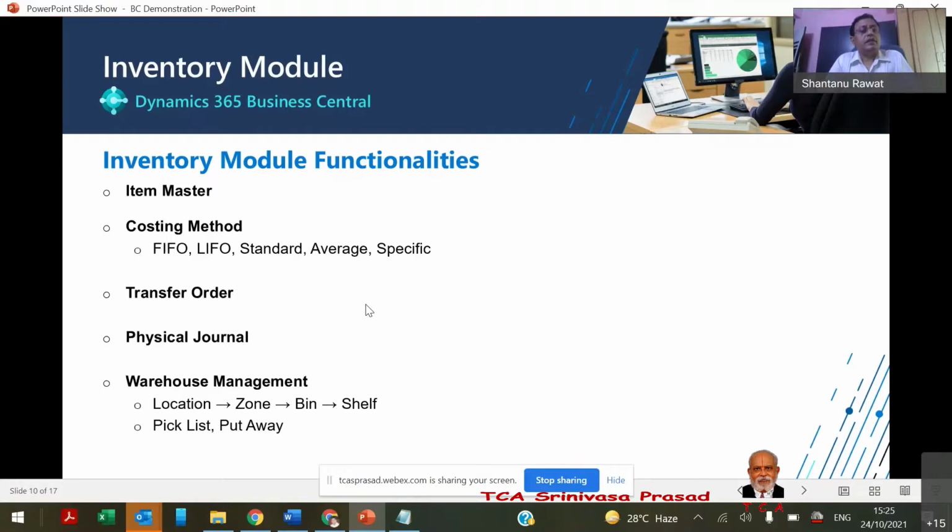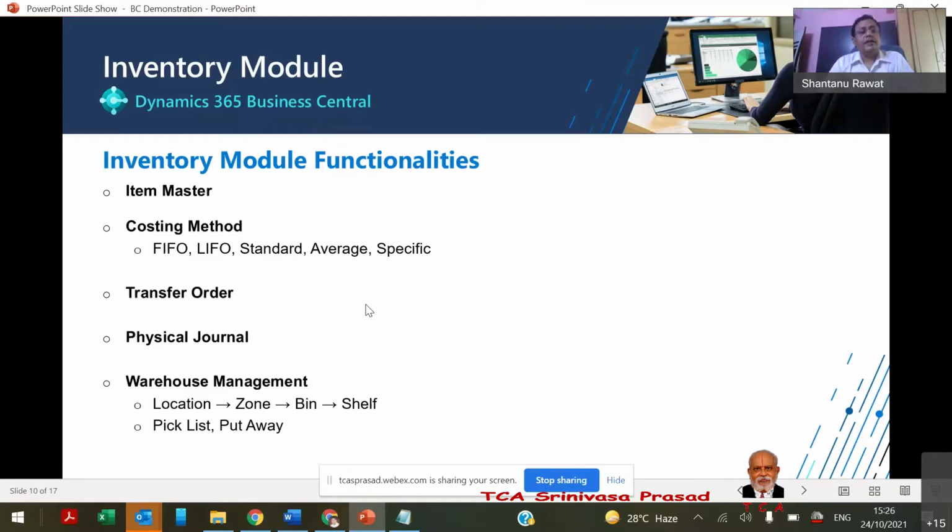So the inventory module functionalities cover the creation of the item master, defining the various parameters. It could be a variant, it could be item attributes, it could be an inventory label, and it could be an item batch quantity. Just like maybe some items can be ordered in multiples of 100 or multiples of 200 or maybe in dozens. So we maintain that quantum also, and the danger level or the minimum level or safety stock level, all such levels we define, and the costing method as well.